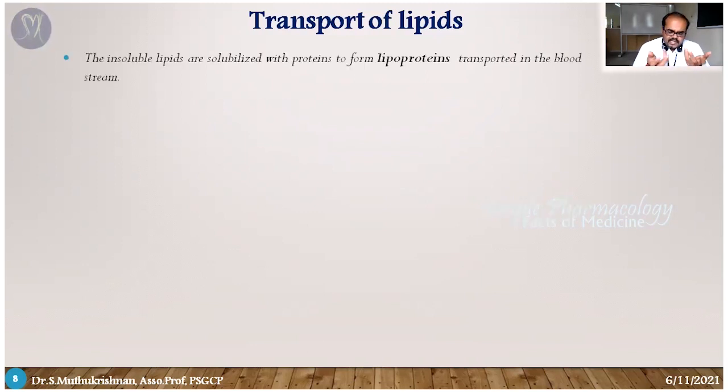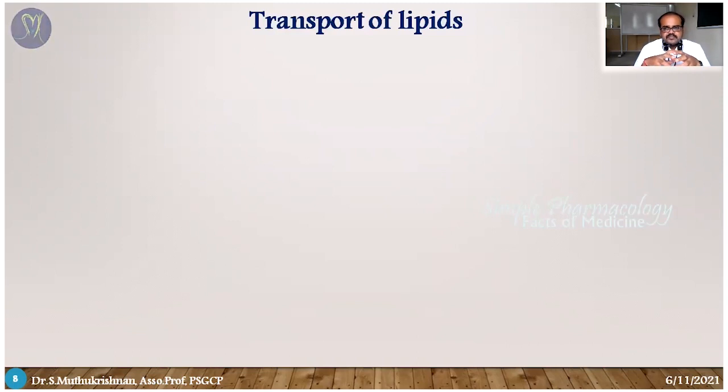So once we have taken these dietary lipids, how are they going to be mobilized from the GIT, how are they going to enter the bloodstream, how are they going to travel from the bloodstream, how are they going to be metabolized, how are they converted into different forms of lipids, and where are they going to be stored? This entire process is connected with the transportation process.